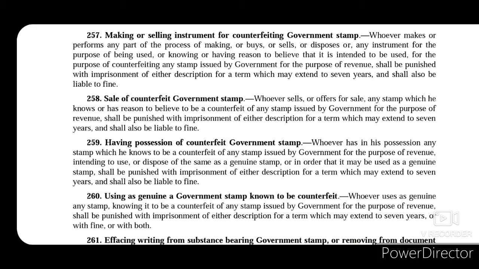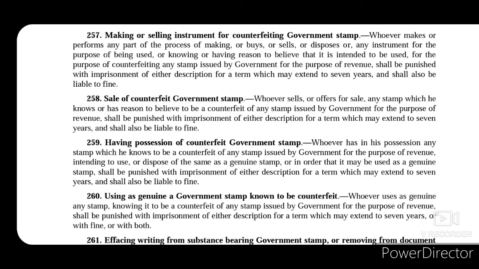Now section 258 talks about sale of counterfeit government stamp. So whoever actually sells the counterfeited government stamps or offers to sell, this person will be punished with imprisonment for a term which may extend to 7 years and shall also be liable to fine. Section 259 talks about having possession of counterfeit government stamp. So say for example, this person is found to have possession of counterfeited government stamp, then that person shall be punished with imprisonment for a term which may extend to 7 years and shall also be liable to fine.